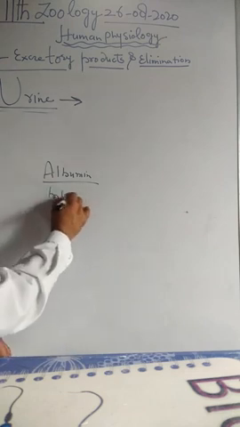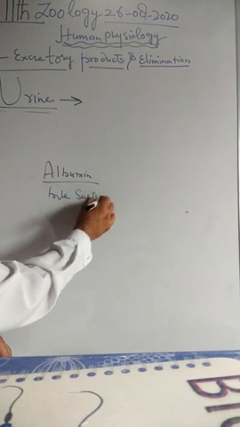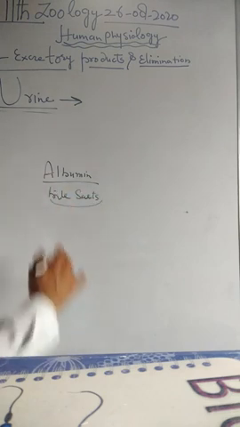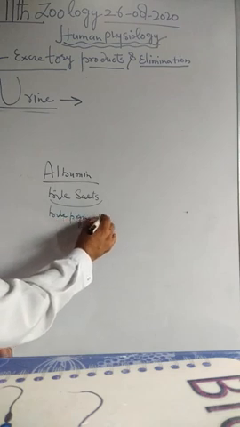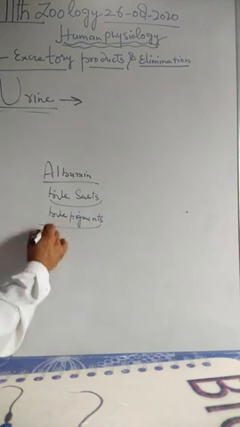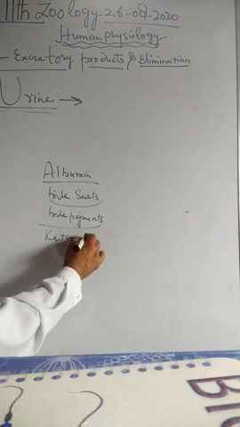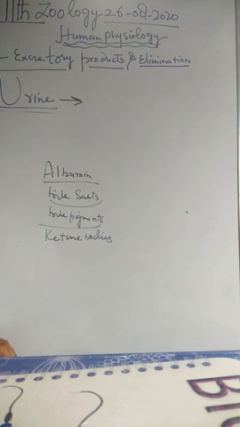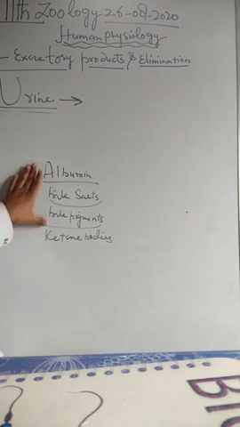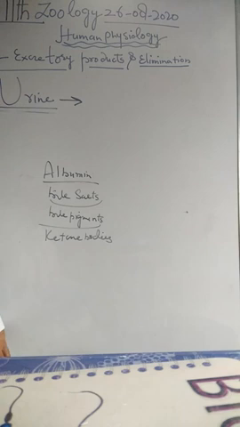It also contains bile salts, sodium glycocholate and sodium taurocholate. It also contains bile pigments. These are the abnormal substances in the urine. It also contains ketone bodies. It also contains blood, pus, and microbes, and more than a trace of glucose in the urine is a pathological condition. This means there is viral, bacterial, helminthic, or fungal infection in the person who has these substances in the composition of the urine.